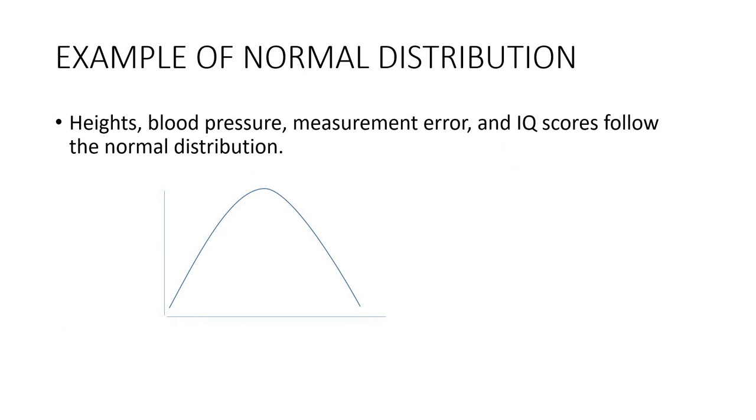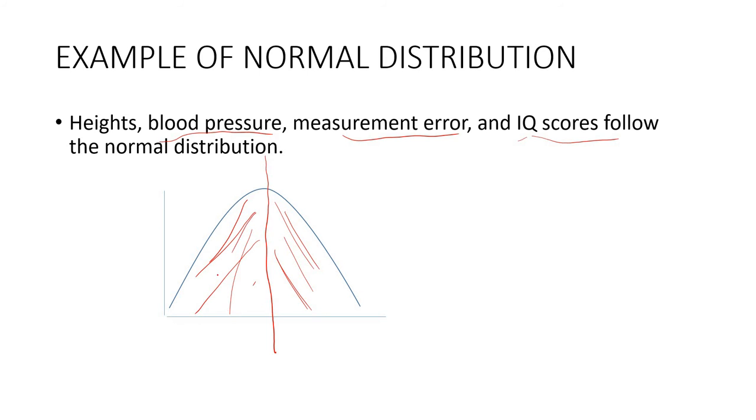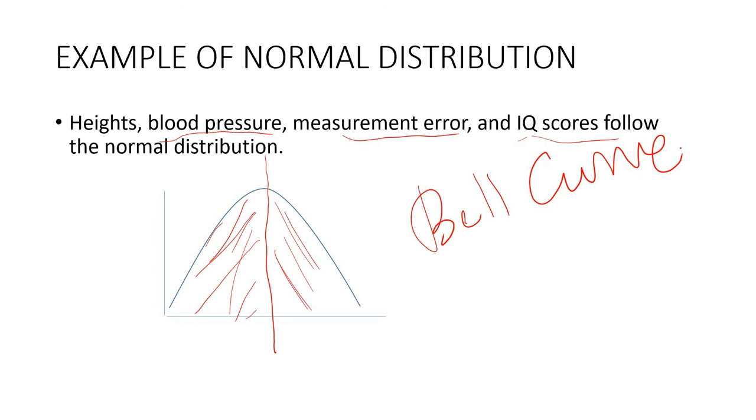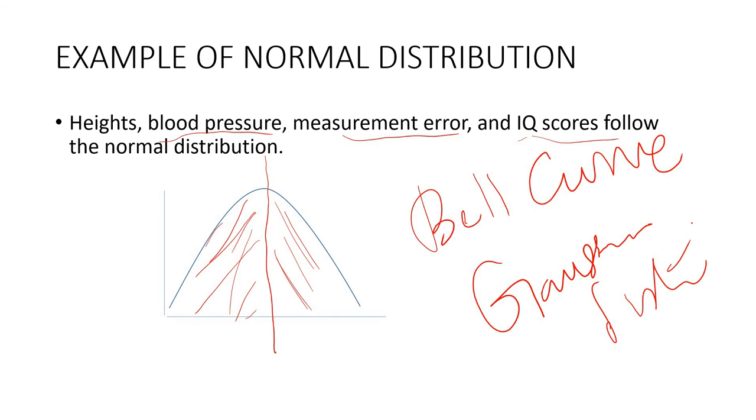Okay, you got it. Now, examples of normal distribution: we told heights, blood pressure, measurement error, IQ scores follow normal distribution. This is the normal distribution and this is the mean, and it is symmetrical. This side is symmetrical to the opposite side. Both the sides are symmetrical in this distribution. This normal distribution is also known as bell curve or Gaussian distribution. Both are same concepts only. Normal distribution or Gaussian distribution, also known as bell curve.